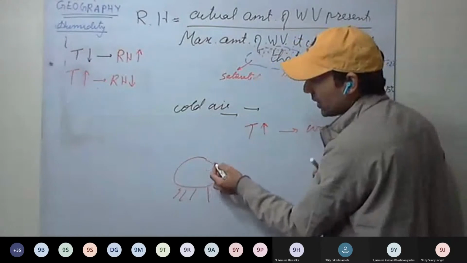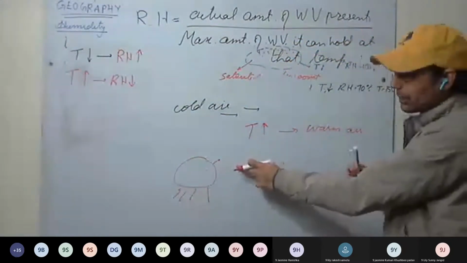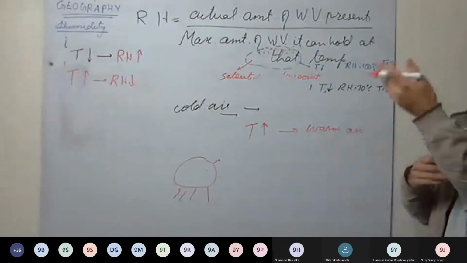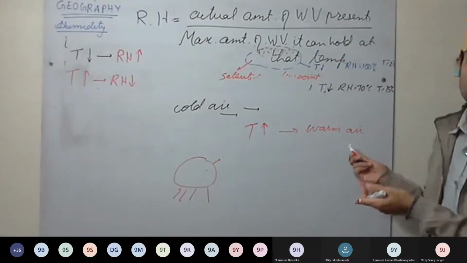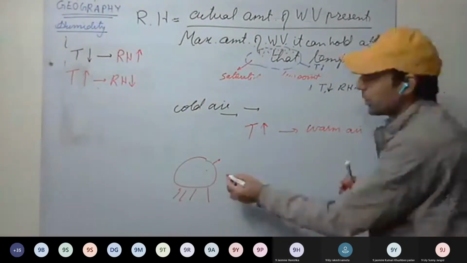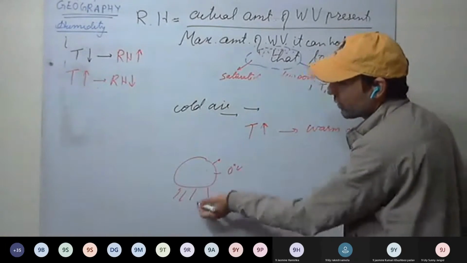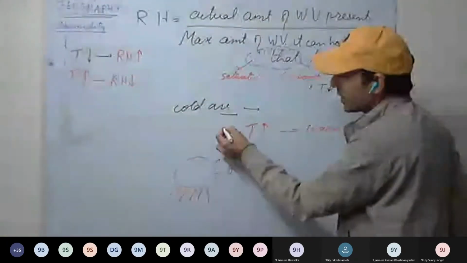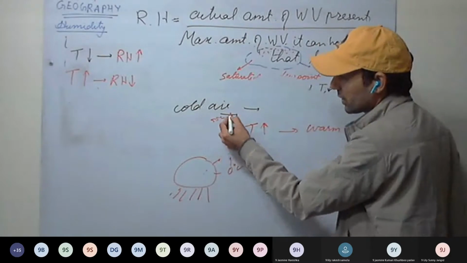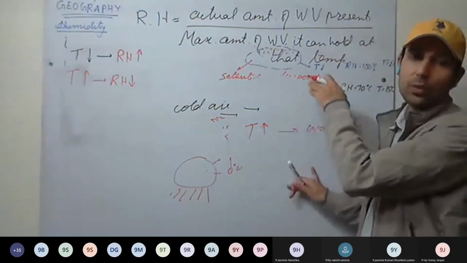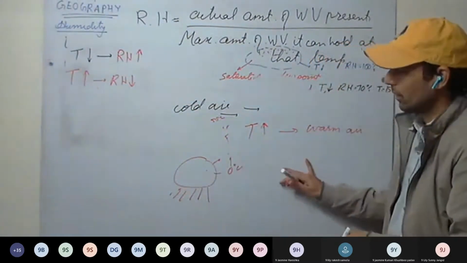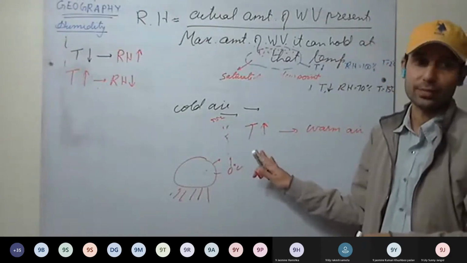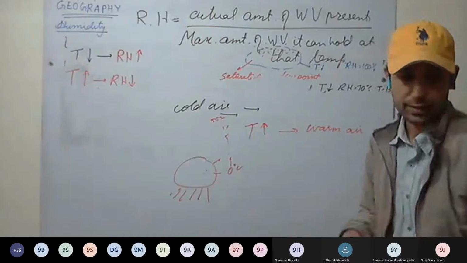It will start to warm. For example, we took air at 0 degrees Celsius and started to provide heat. Its temperature starts to increase: 5 degrees Celsius, 10 degrees Celsius, 50 degrees Celsius. It means air is getting hotter and hotter, and hotter air has more capacity to hold the moisture. Okay.